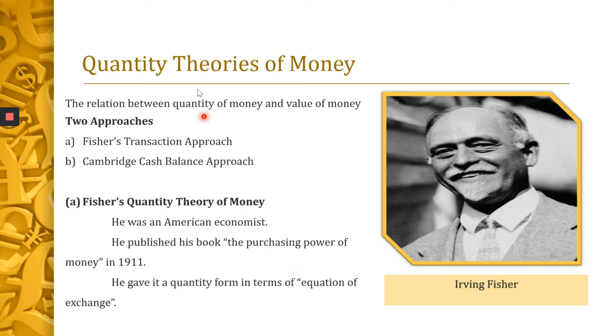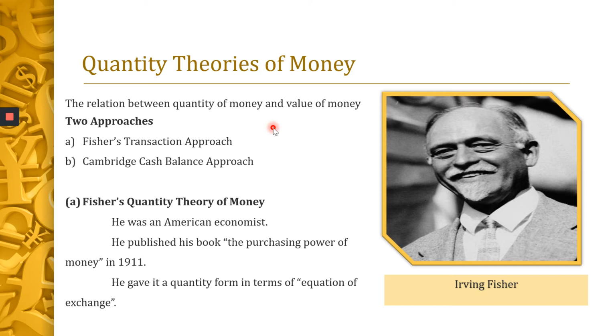Quantity theory of money. Turn to page number 82, 5.4. Quantity theories of money. The quantity theories of money explain the relationship between the quantity of money and the value of money. It gives the relationship between the quantity of money and the value of money.